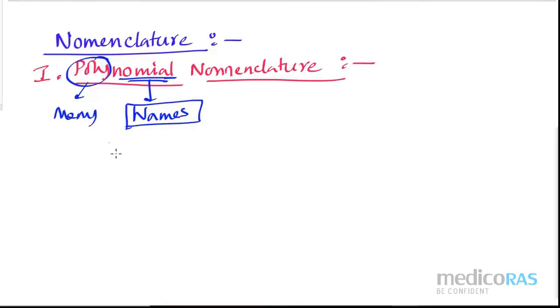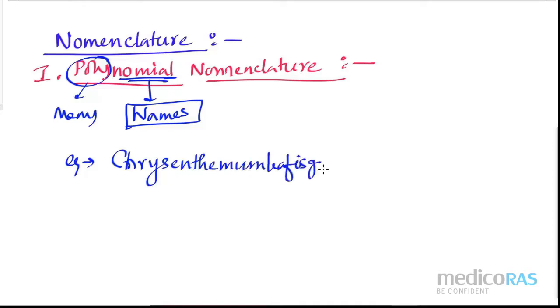Suppose the names are something like, let me give you the example, then we will discuss. The example is, yes, chrysanthemum leaf is grassalis. Just see this name. Everything I have written in one line.